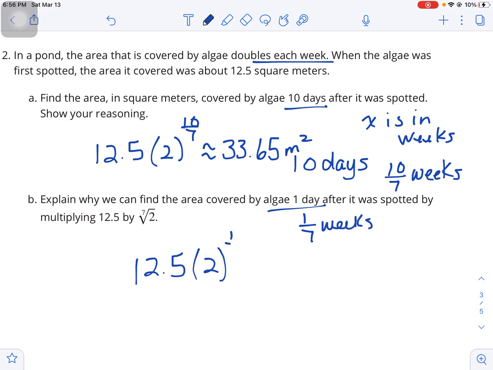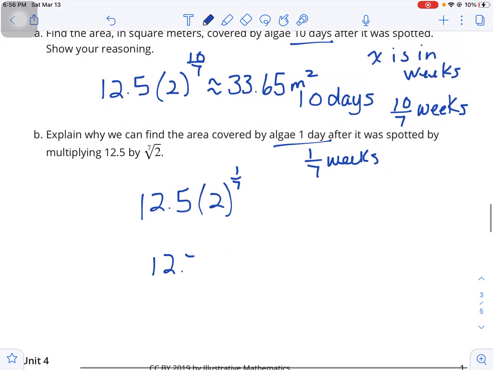So this would be to the 1/7. Well, we know that anything to the 1/7 power is just that root, the 7th root of that number. So we would have the 7th root of 2 to the 1st power, which is just the 7th root of 2. So you can write it like that.